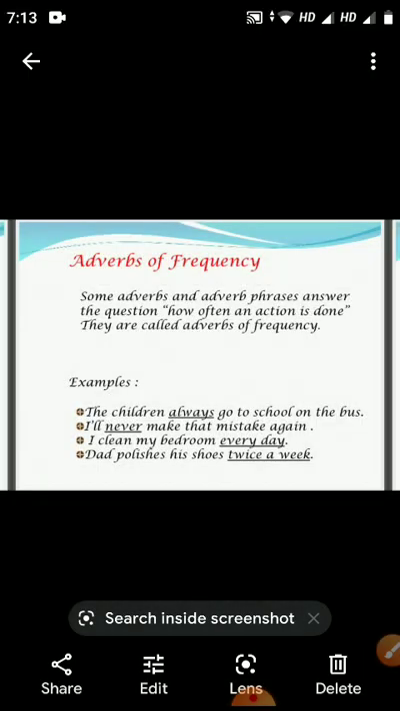We have the third one, adverbs of frequency. Some adverbs and adverb phrases answer the question how often an action is done. They are called adverbs of frequency. The children always go to school on the bus. I will never make that mistake again. I clean my bedroom every day. Dad polishes his shoes twice a week. In these 4 sentences, we see the words always, never, every day, twice a week. These are called adverbs of frequency. They show how often an action is done.